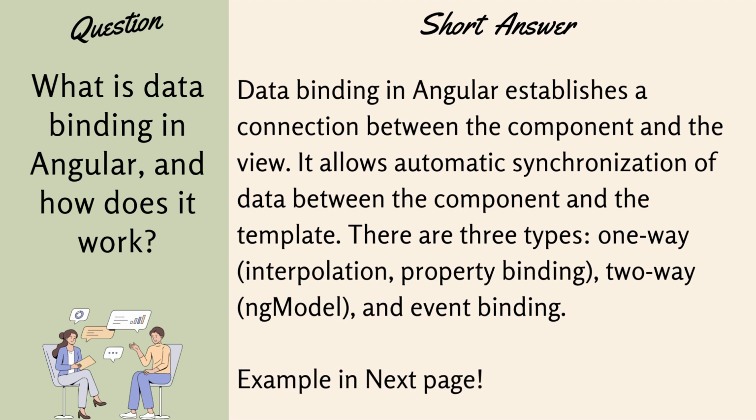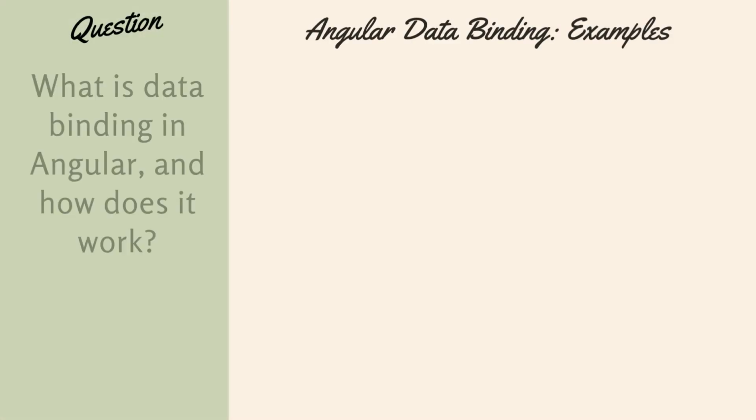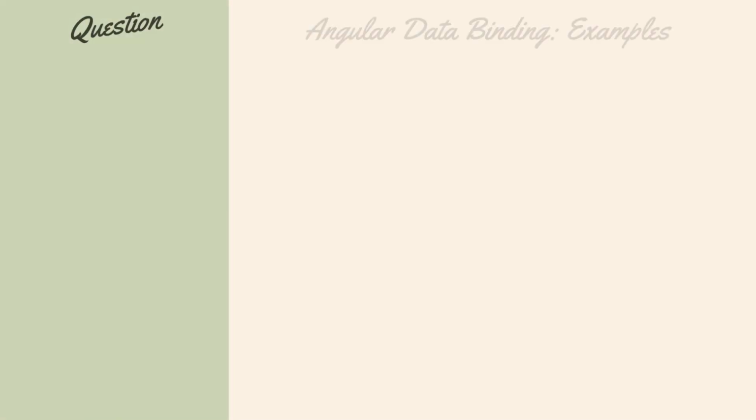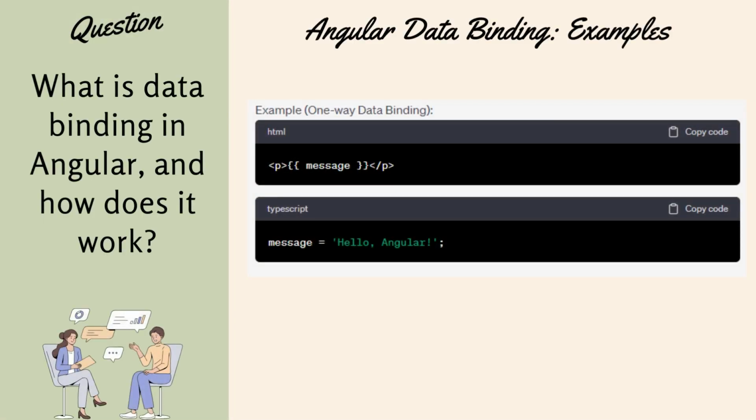So let's take an example of these three things. In the example of one-way binding, inside the CS class you have a variable called message, and you can type something here. This message is a variable that you can use in the HTML here, and in order to use that, you just need to use double curly brackets. When you do that, message is a variable inside this logic, which will be evaluated by Angular, and then it will replace this thing inside. That's how it works.